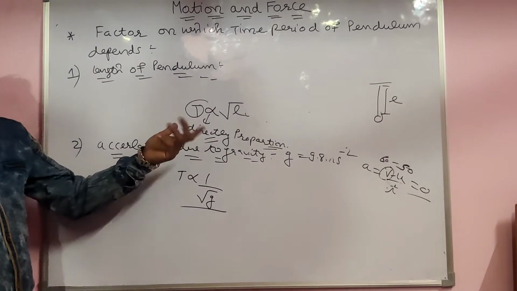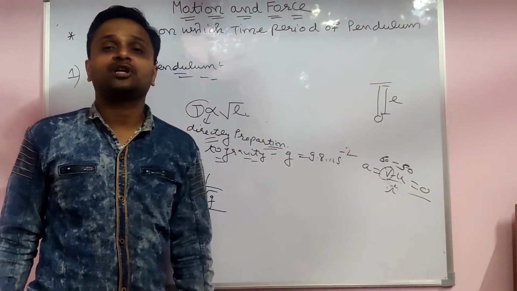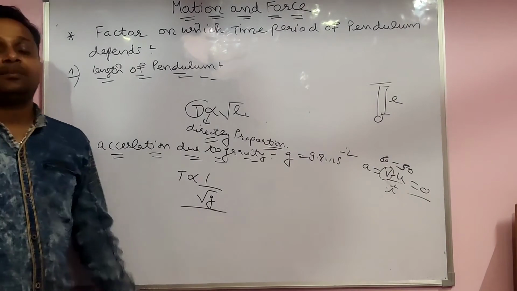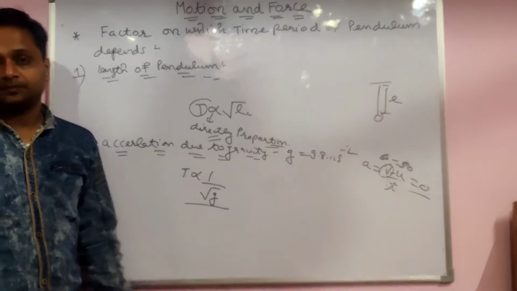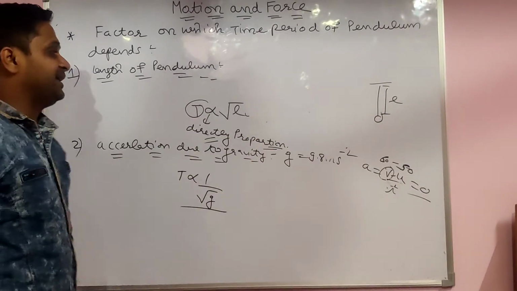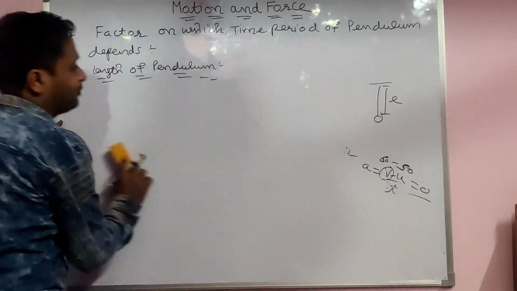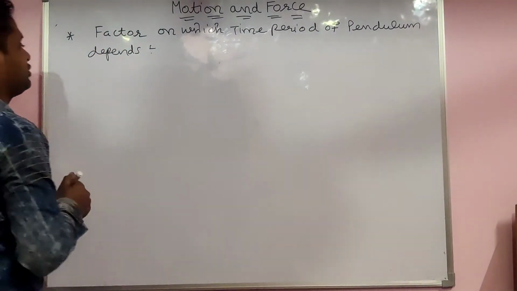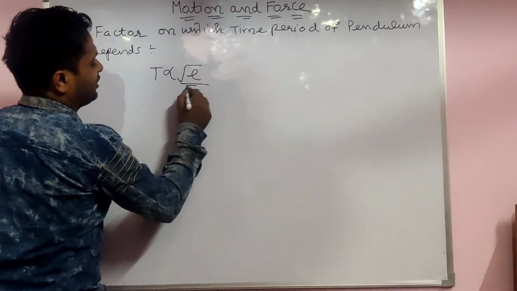So how do you write it? Time period is directly proportional to the square root of L. Time period is inversely proportional to the square root of g. So now combine these two factors. There are two factors: first one is the length of the pendulum, second is the acceleration due to gravity. Then combine these two factors, under root of L, under root of g.